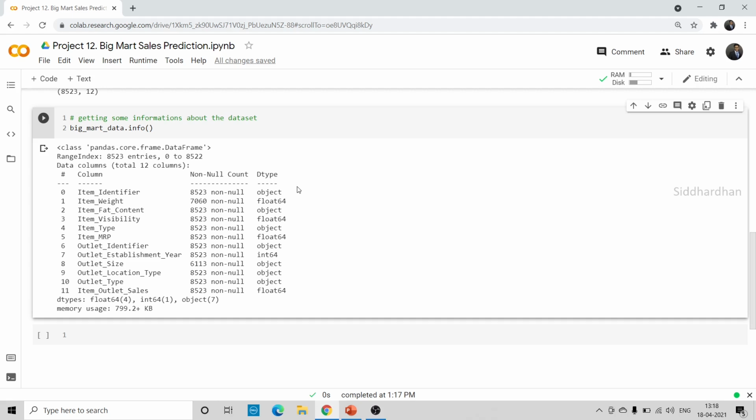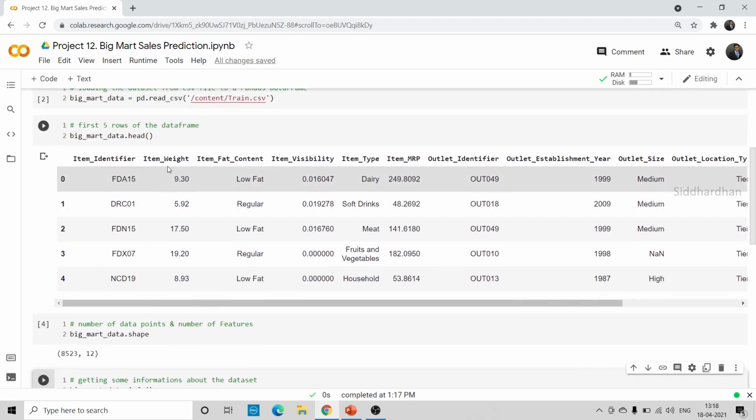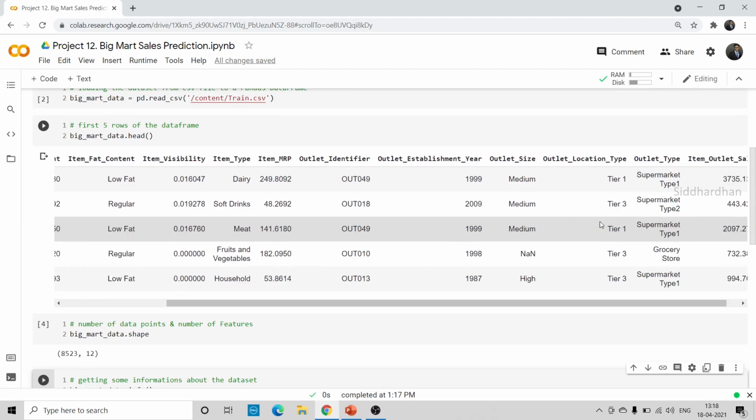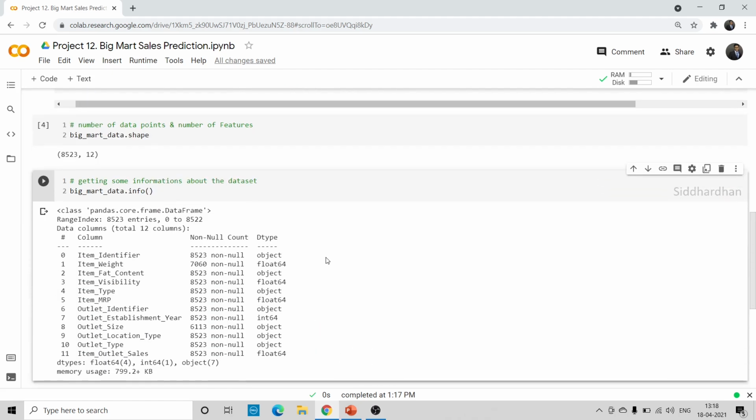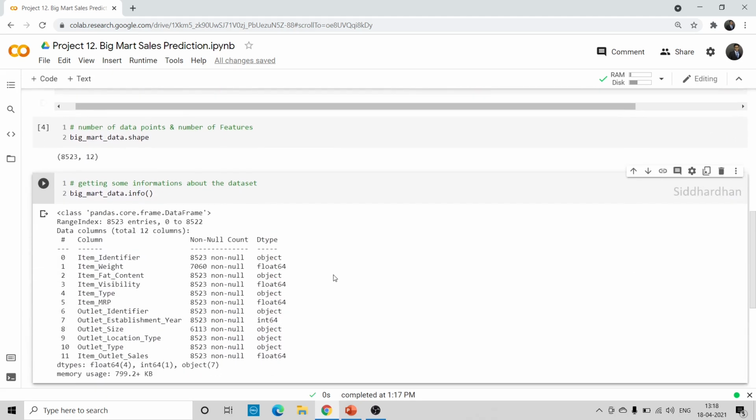And what is the data type here? You can see the data types as object, float, again object, and we have int. Int and float represent numerical values. Here the item weight is float, a numerical value, and if you come to the establishment year, it is an integer value. The 64 represents 64-bit integer and float. And then we have object, so you can see which columns are objects.